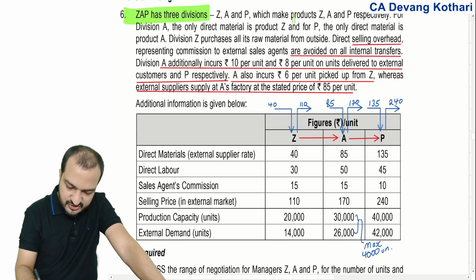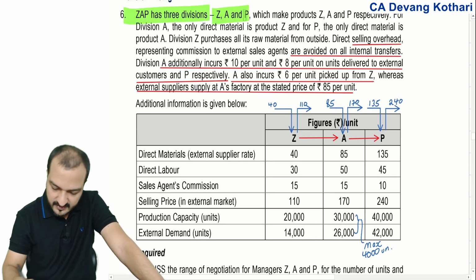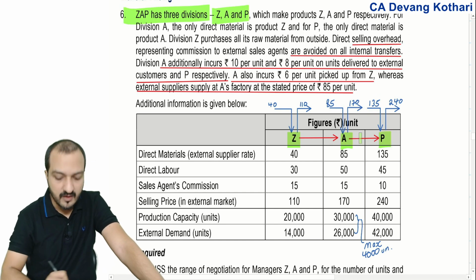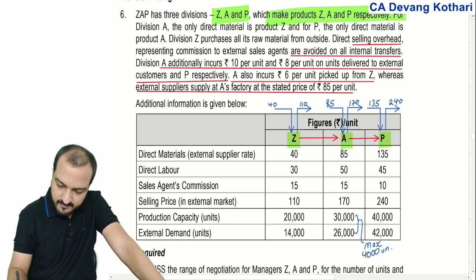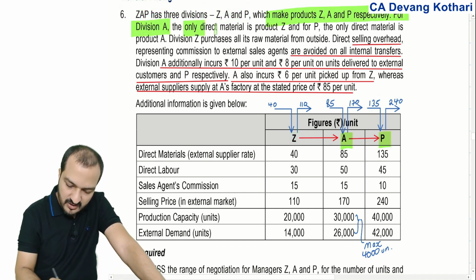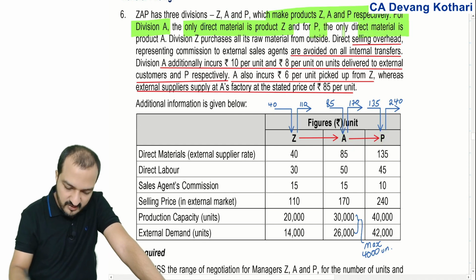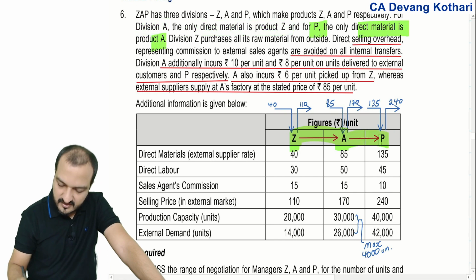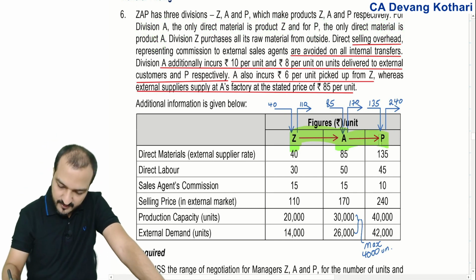ZAP has 3 divisions, Z, A and P. So Z, A and P are the 3 divisions which make product ZAP respectively. For A, the only material is Z, and for P, the only material is A. So Z transfers material to A transfers material to P. That's how the transfers are happening.